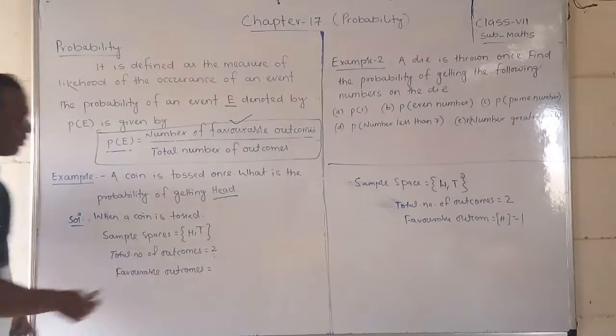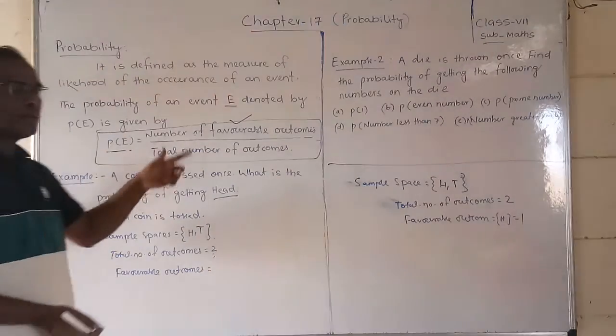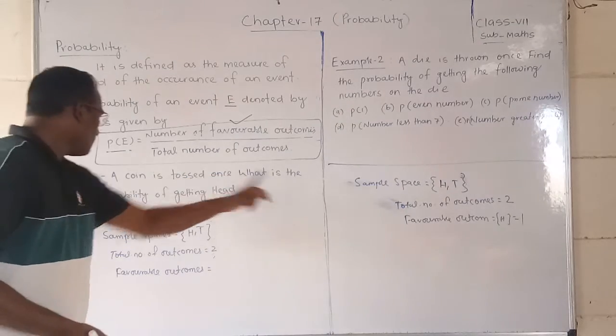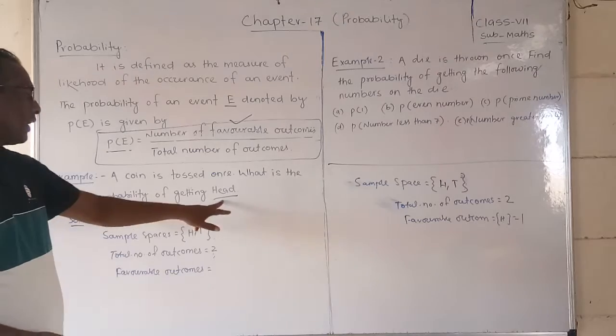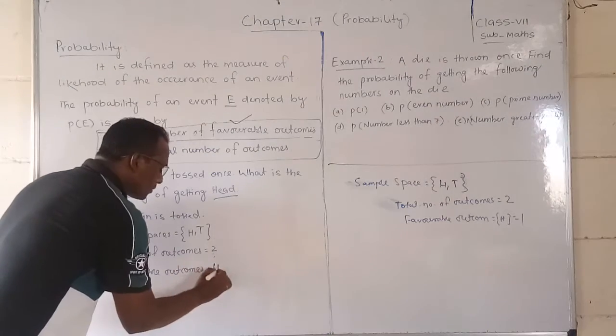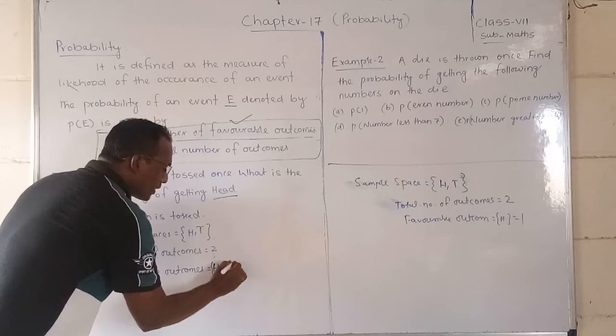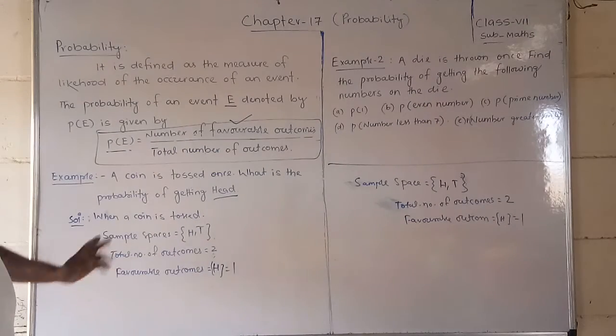Students, first of all you have to understand what the favorable outcomes are. Here the question asks what is the probability of getting head? Which one do you have to choose? Head. So head is only 1. One head is there here, so we can write 1. Okay, now we got two things.